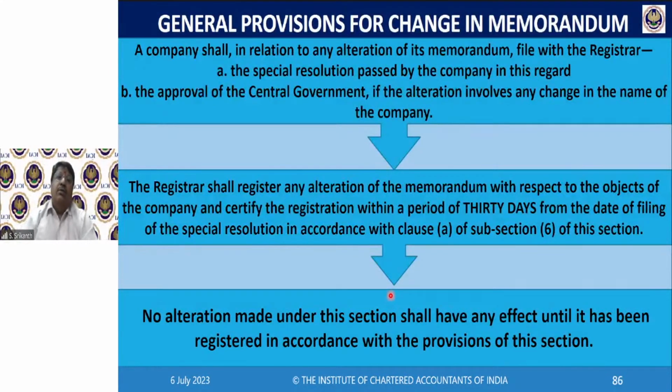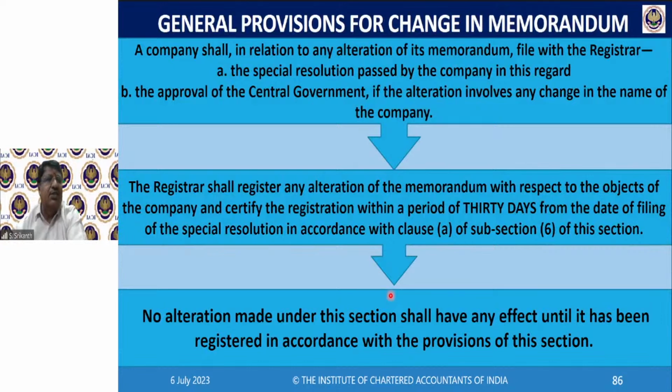A company shall, in relation to any alteration of its memorandum, see, we have seen name, situation, objects. Now we still have capital and maybe liability clause, whatever. So these 2 clauses also you might amend. Whatever it is, you have to file that copy of the special resolution with the registrar. And the approval of the central government, if it involves change in name of company, you have to file.